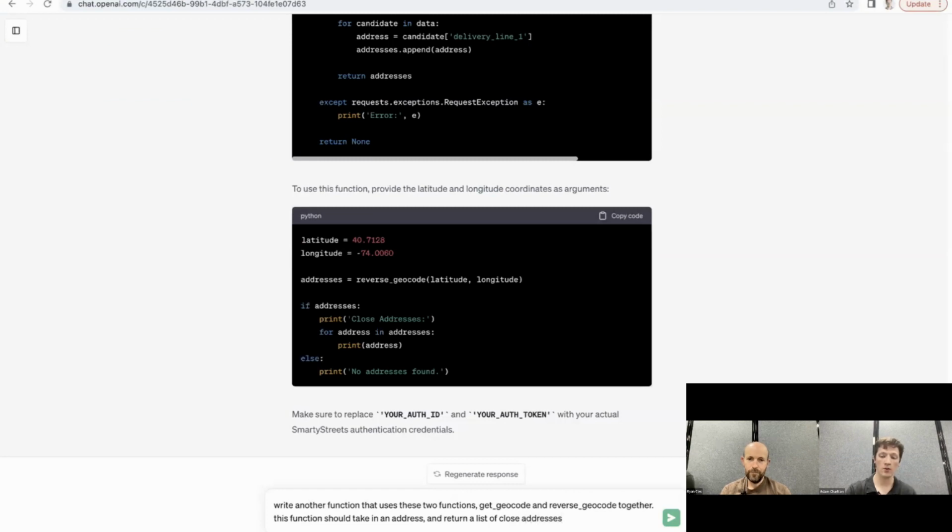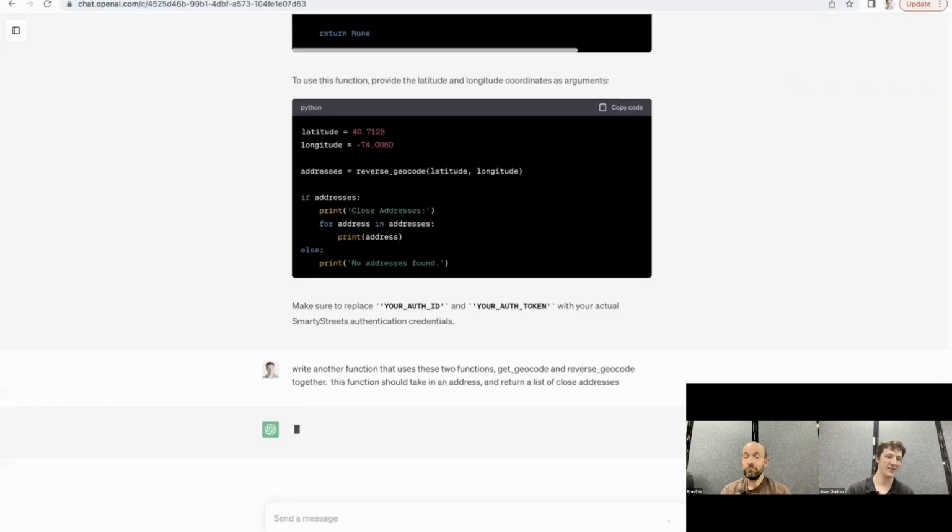Now, note, though, that this prompt here is almost identical to the prompt that we used in the very beginning, which is just the general prompt. Write a function that takes an address and returns a list of close addresses. But now it has the context. We've already run through the sub parts that we needed in order to get a really good solution. Ideally, let's see if it actually works.